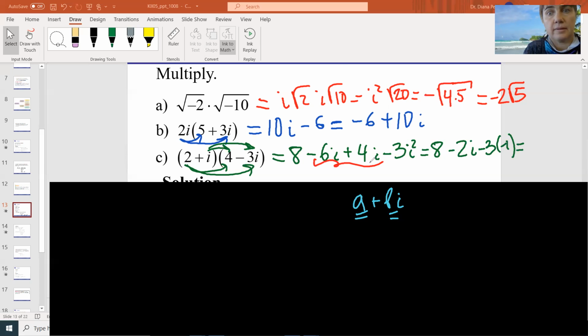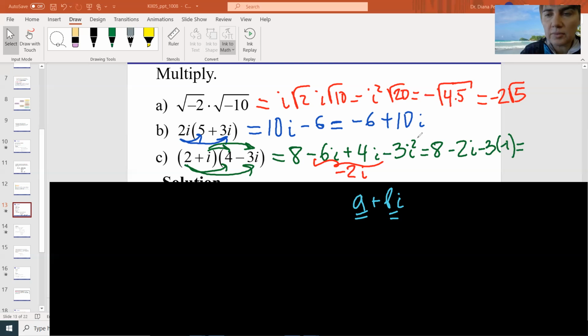You need to add the like terms, minus 6i and 4i. Minus 6 i's and 4 i's makes minus 2i. And then we have minus 3i squared, which is an I squared, not a 1.